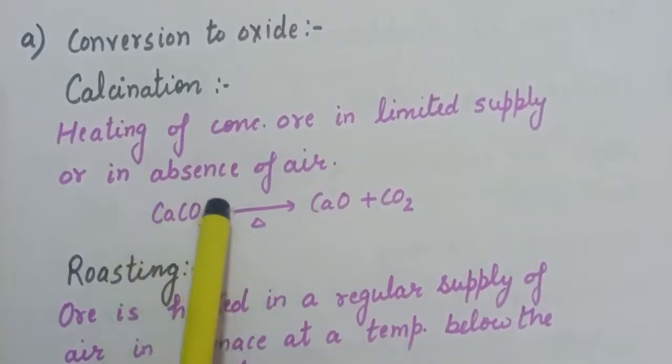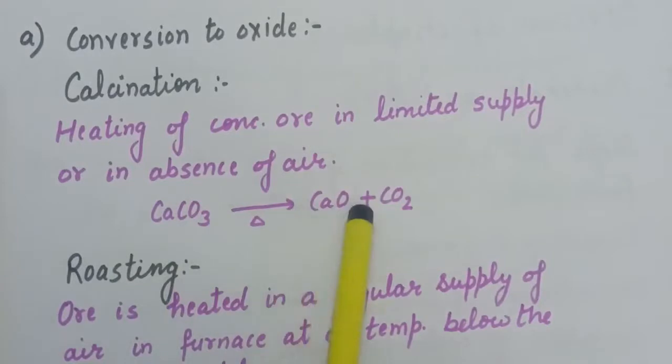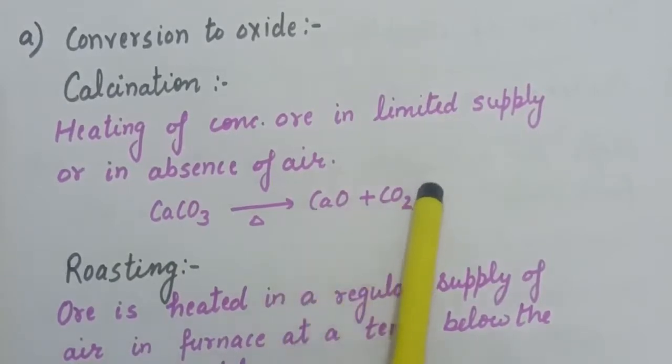Now here we have carbonate, this is calcium carbonate. Now when we heat, what will happen? It will convert to its respective oxide and the CO2 gas will release.